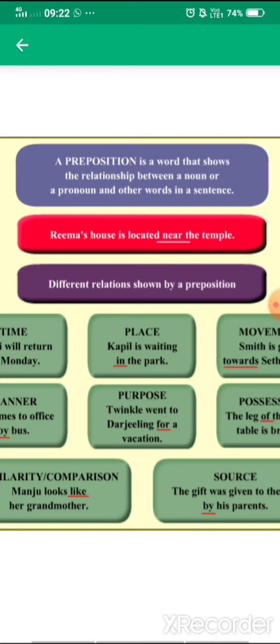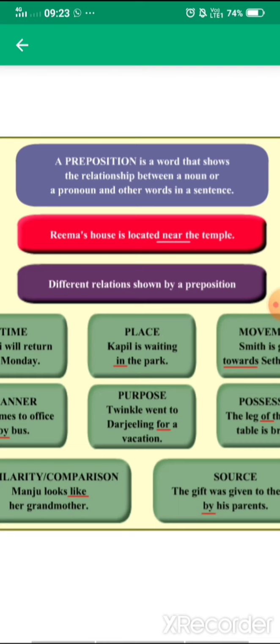Pre plus position. Okay, so the terms which are telling you about the position of the noun or the pronoun are called preposition. Fine, so I have told you very clearly that prepositions are basically words which tell us about the position of noun or pronoun, and you must know this thing that the noun or the pronoun can be your subject or your object. Fine, so here you can see the first example which is given in the red block.